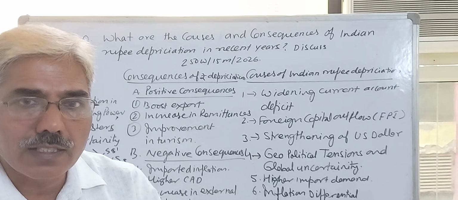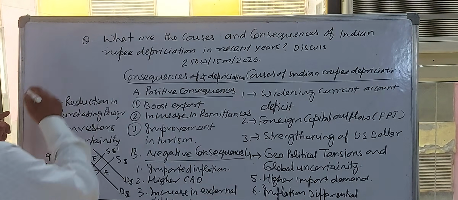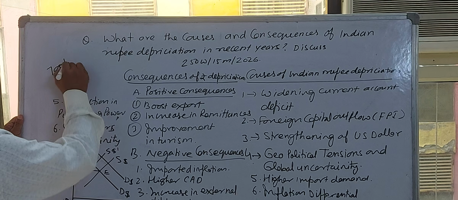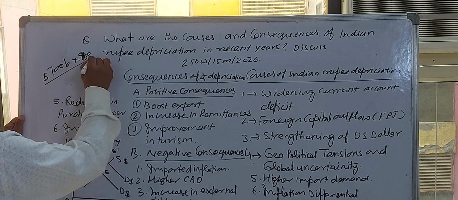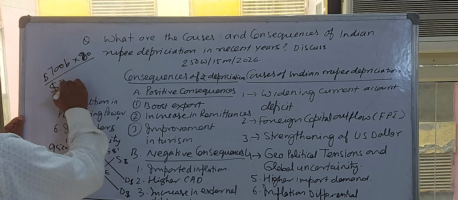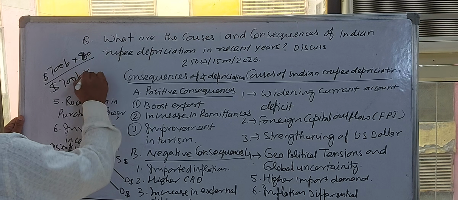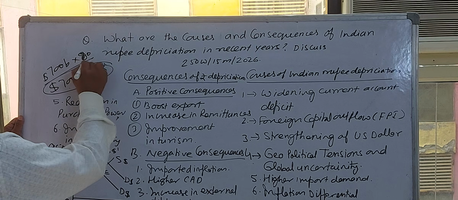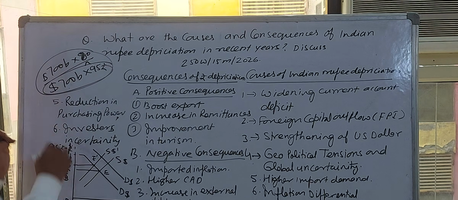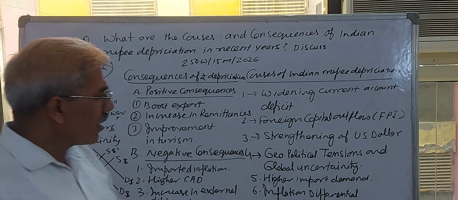You can understand. If you multiply $700 billion with 80 rupees, that is the burden of debt, and $700 billion with 95 rupees, this burden of debt is definitely higher. Now you are able to understand.